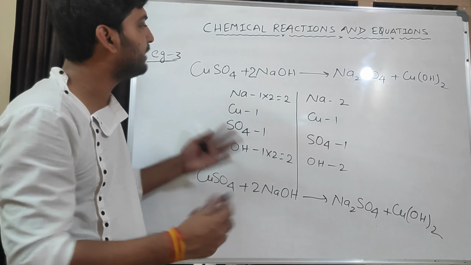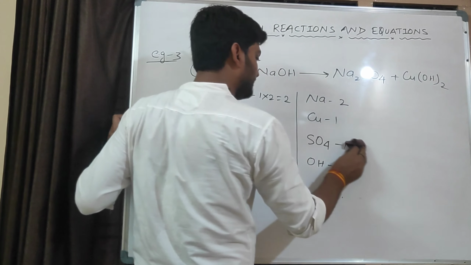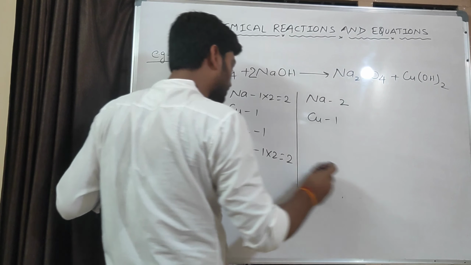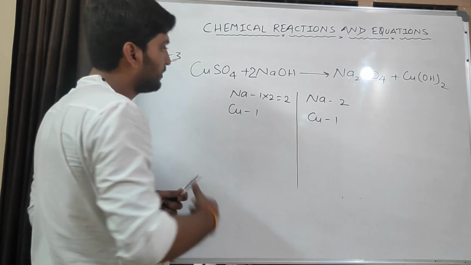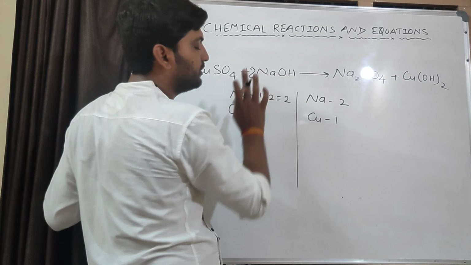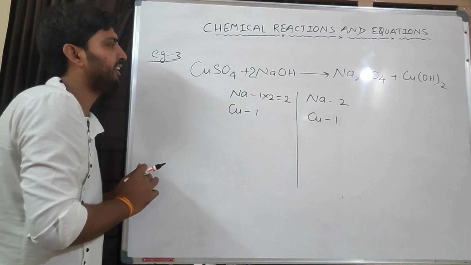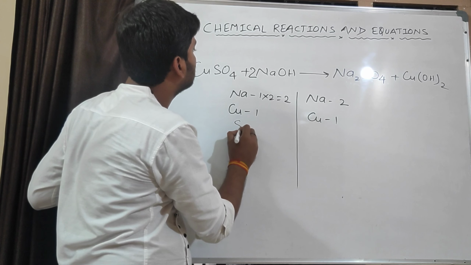Now I will explain it by dividing it. Dividing the SO4 polyatomic ion and the OH polyatomic ion. Okay, now divide it. Metals are done. Sodium and copper, they are two metals. Now what is the non-metal here? Sulfur is a non-metal, so we will write sulfur here. How many atoms?